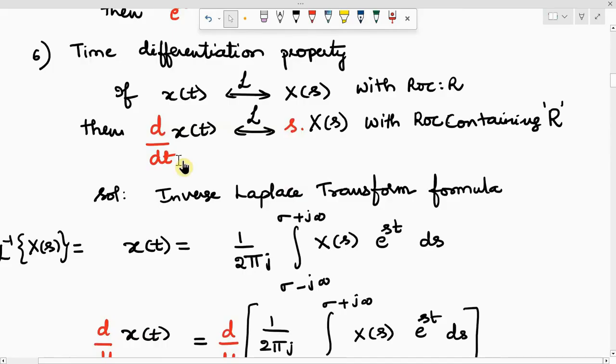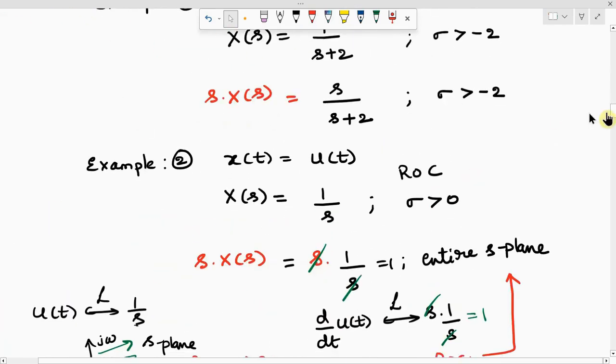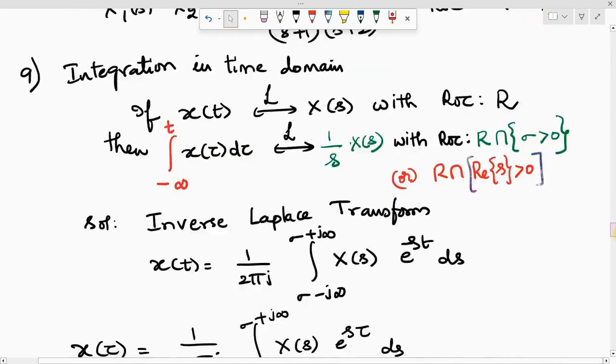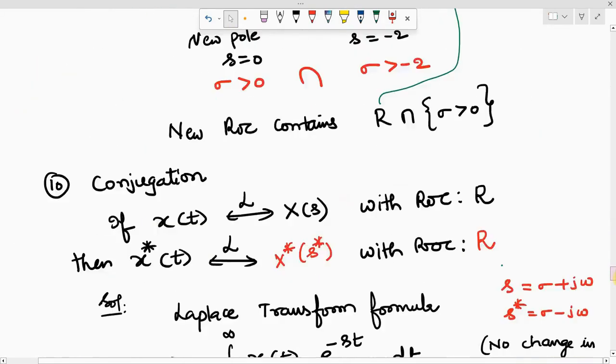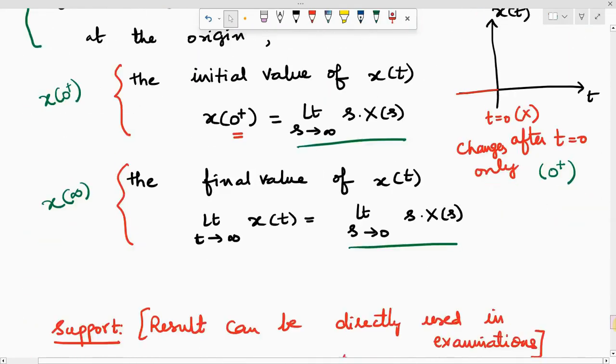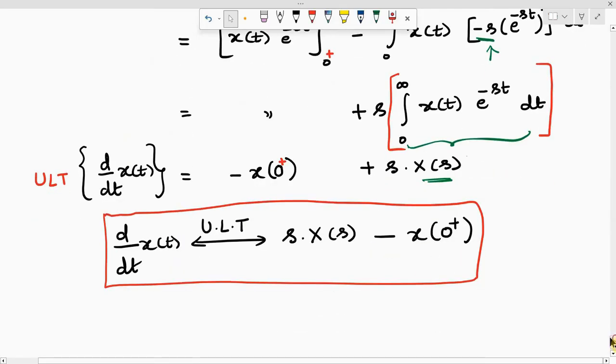Recollecting the time differentiation property of d by dt x of t, what is the result you got? It is s into X of s, right? This is the bilateral Laplace transform we did. Whereas if you go for the unilateral Laplace transform, you got an additional term along with s into X of s. The additional term is minus x of 0 plus.